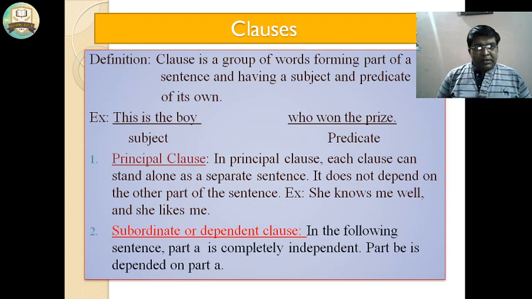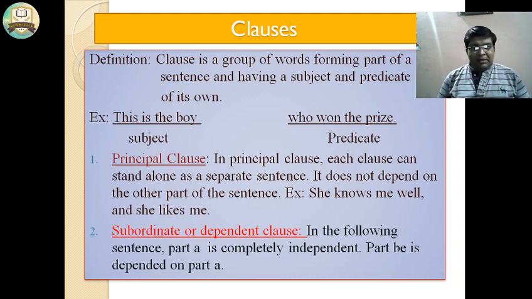Now what is a clause? The definition is: a clause is a group of words forming part of a sentence and having a subject and predicate of its own. The example is: this is the boy who won the prize. This is the boy is the subject, who won the prize is the predicate.